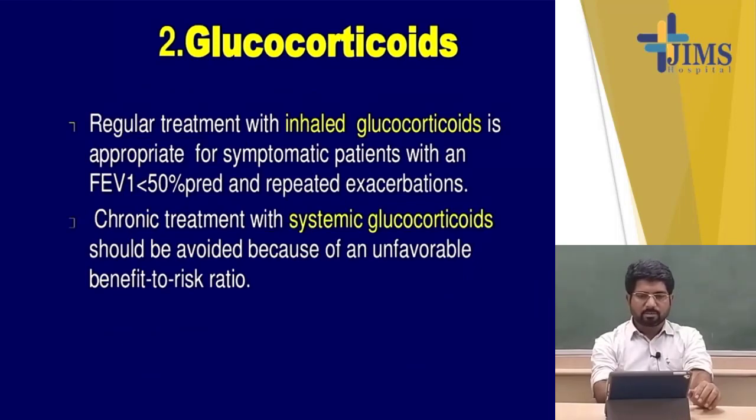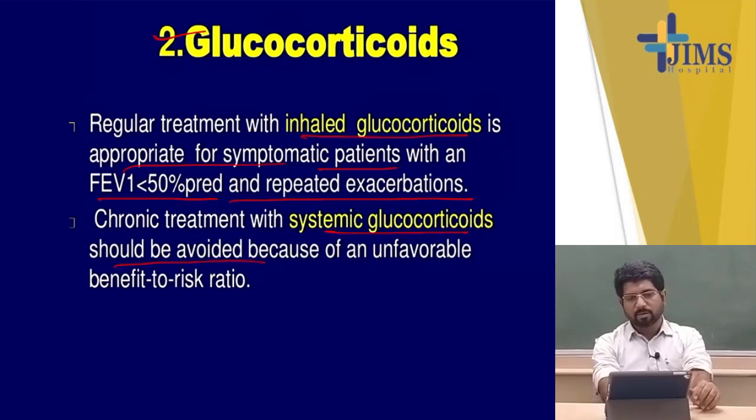And the glucocorticoids we use either in the inhaled form, and also in the oral or IV form. The inhaled glucocorticoid is appropriate in the symptomatic patient when the FEV1 is less than 50% of predicted value. And chronic treatment with systemic glucocorticoids should be avoided because of some unfavorable risks.